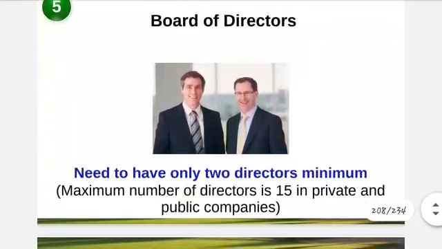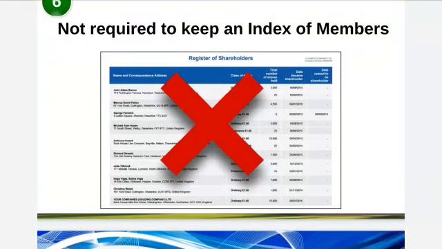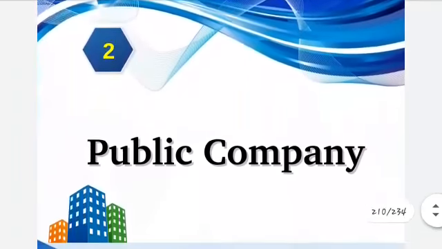Then board of directors. Only 2 directors minimum, and maximum it is 15. Number of directors, it is 2 and 15. Not required to keep the index of the members. This index of the members means they don't have to keep each and every information related to the partners.